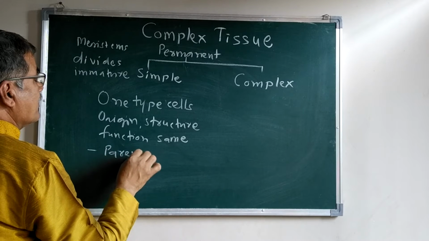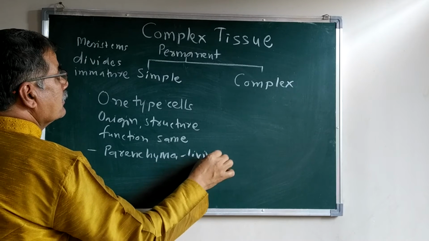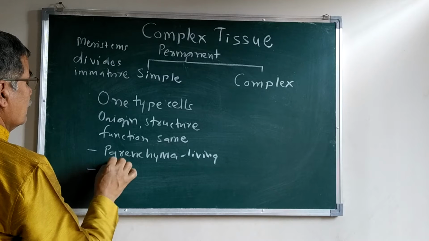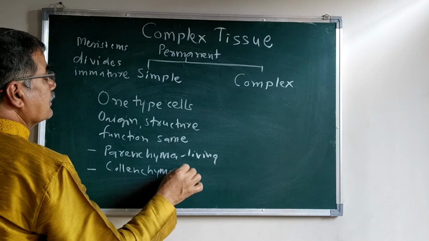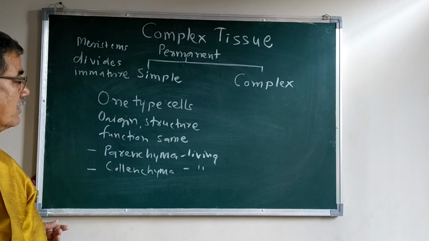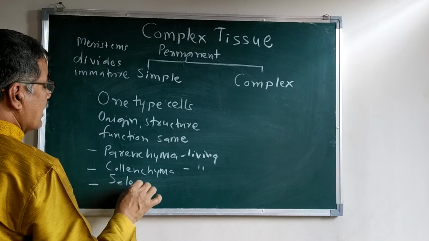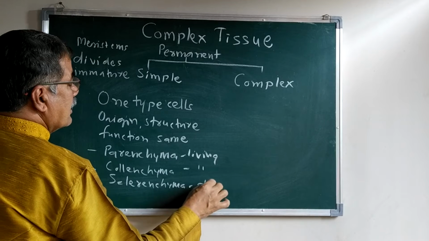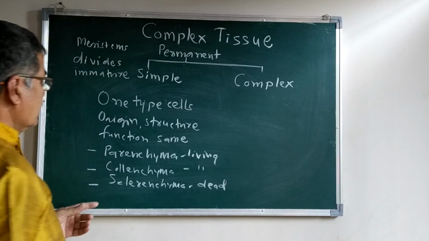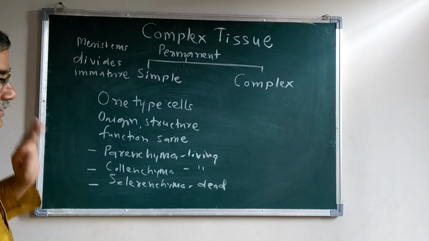Parenchyma is a living tissue meant for storage of food material. Collenchyma, again a living tissue, is meant for mechanical strength and support. Sclerenchyma is a dead tissue, also for mechanical strength and support. These are the simple tissues.